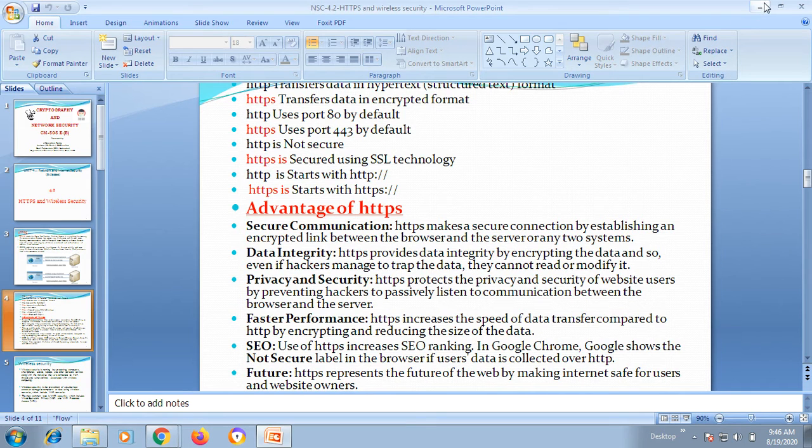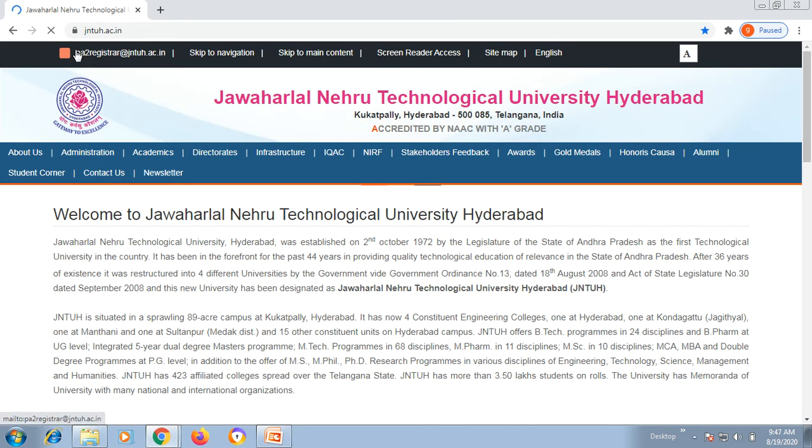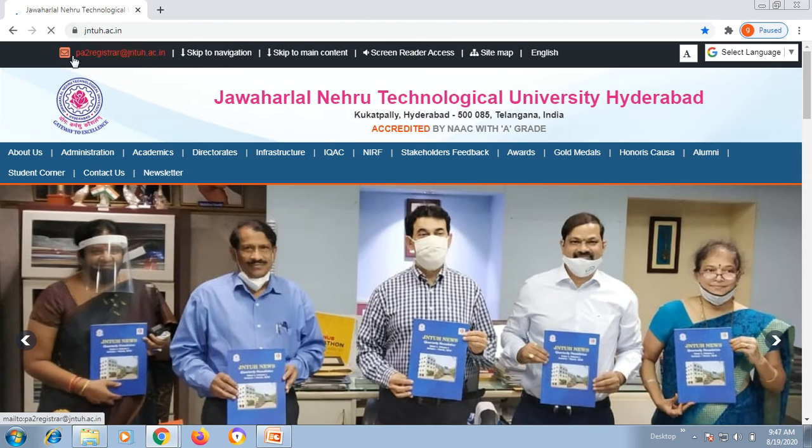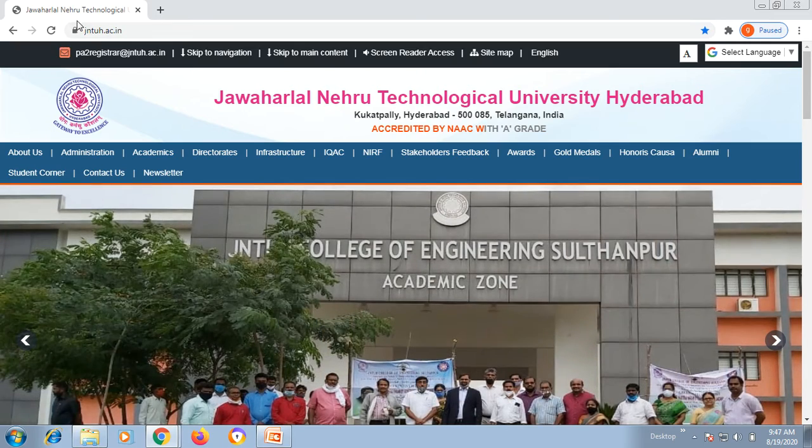See, let's take an example. Now see, this is a JN2 website. This is a lock symbol. This lock symbol is nothing but a secure site.